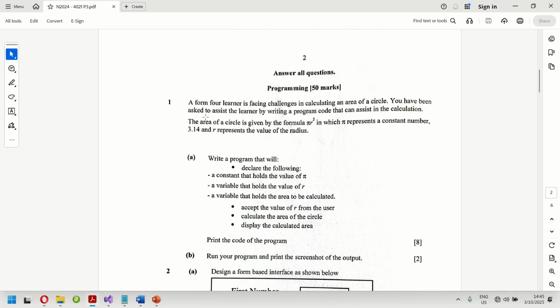So we can answer this question using a console application, or using a Windows Forms application. Which one do you want us to use? The console, fine, it's okay, let's go.